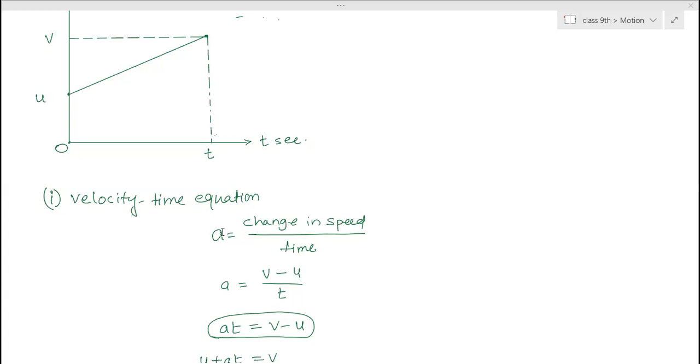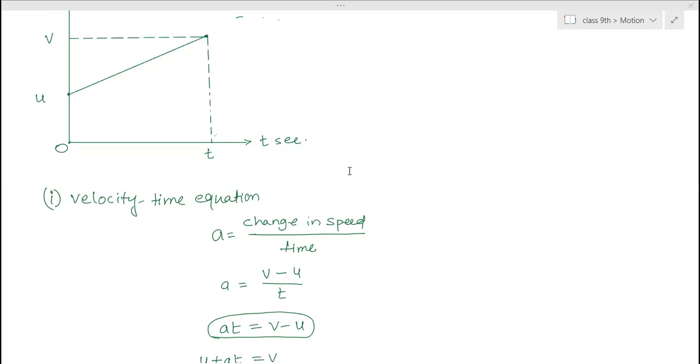Ma'am, for us, we finished the second law of motion. I'm asking for this part only, the first equation of motion from the graph. Did they use the change in speed by time formula, or the slope of the graph formula?